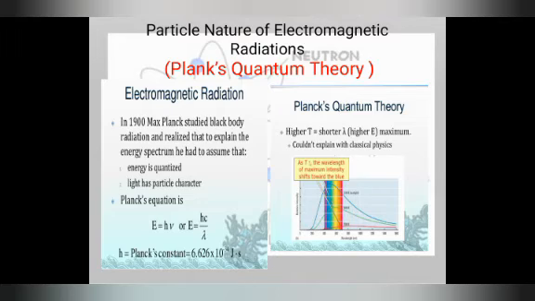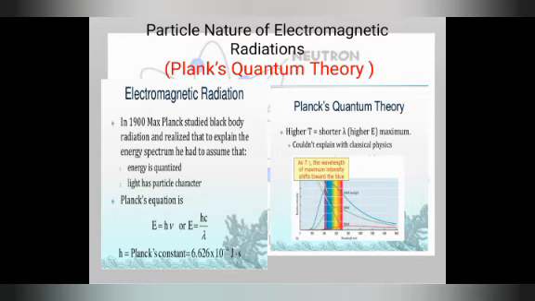For example, the nature of radiation emitted by a black body is called black body radiation. Next, we will discuss the ejection of electrons from the surface of certain metals when light falls on them, which is called the photoelectric effect. These two concepts we need to study in Planck's quantum theory under particle nature. The spectral lines emitted by certain elements are known as line spectrum. This also we will discuss.